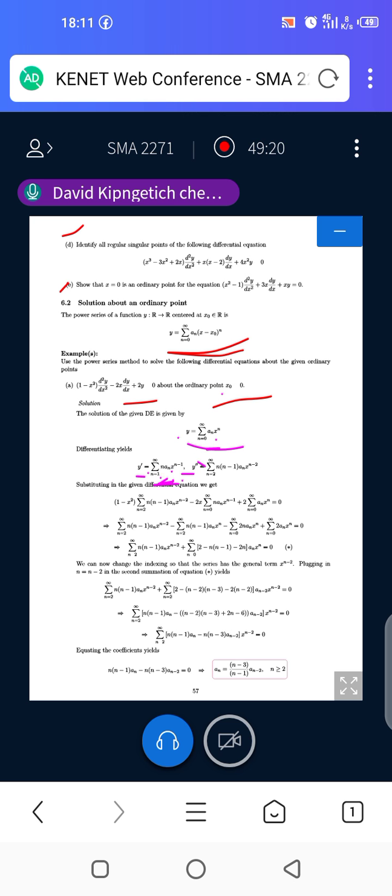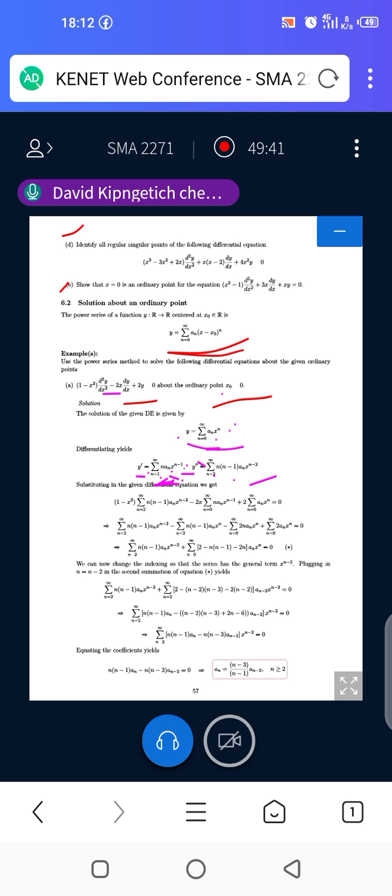To get the second derivative, d squared y dx squared, we differentiate the first derivative. You bring down the power n minus 1, and then a_n times x to power n minus 2.